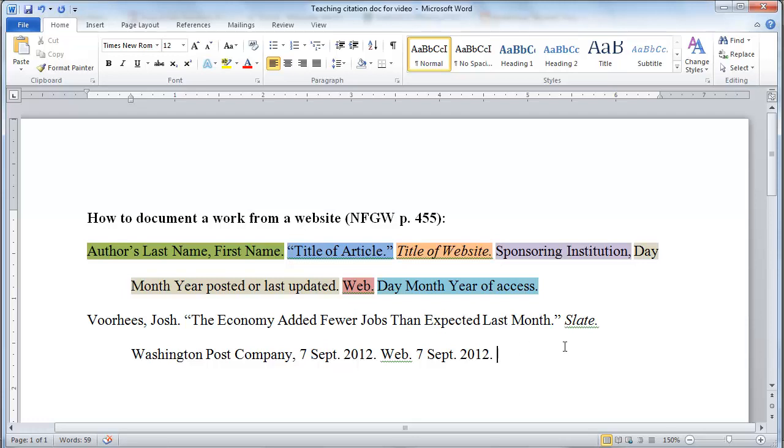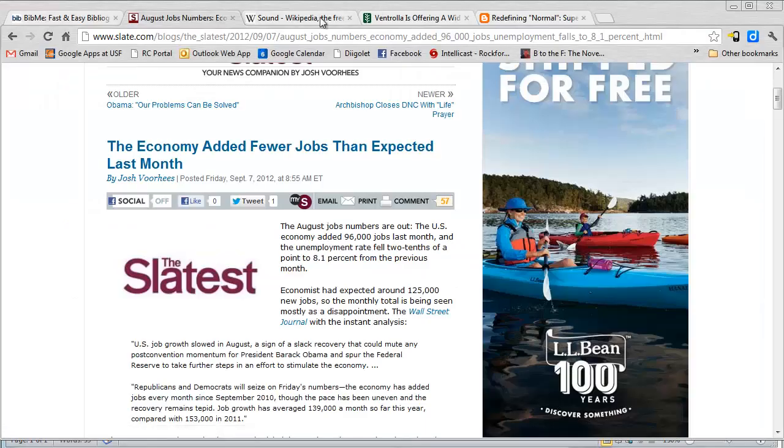I don't need to put the URL. It's optional, MLA says, but don't even worry about it. Just leave it at that if it's searchable. If someone can search for this article and find it, you're done. Woohoo! Let's move on to slightly more complicated.